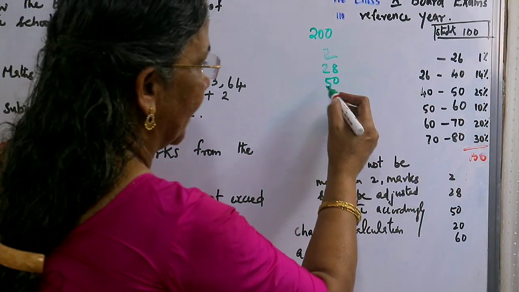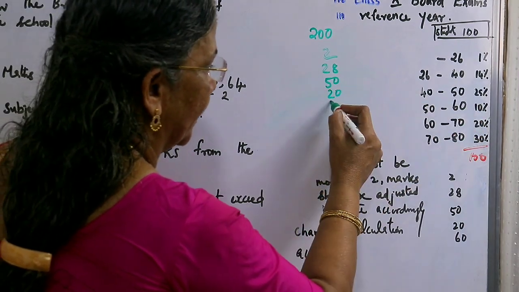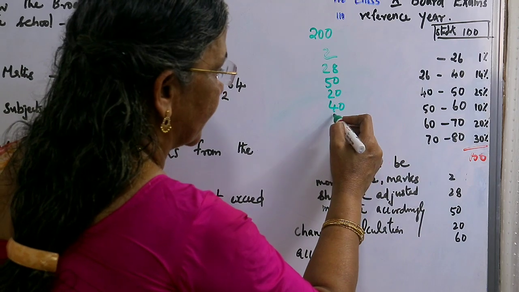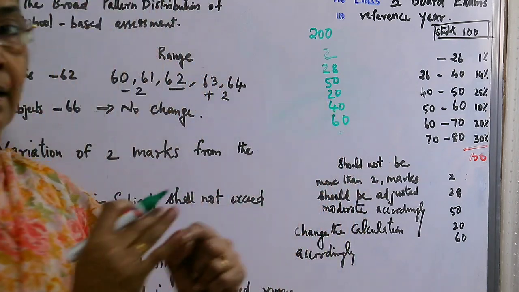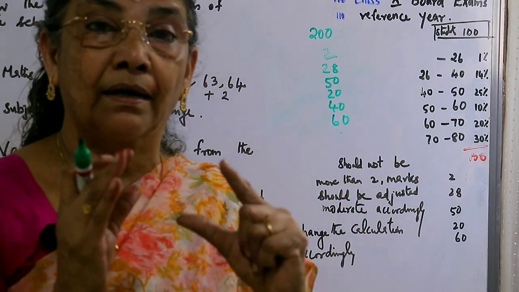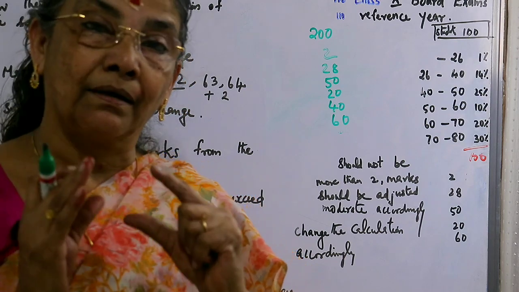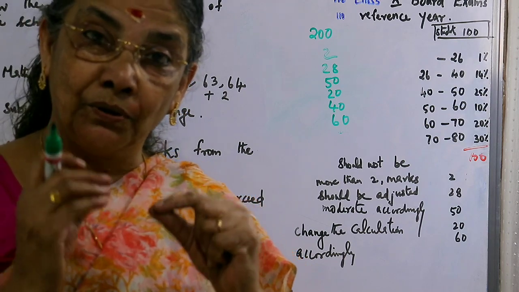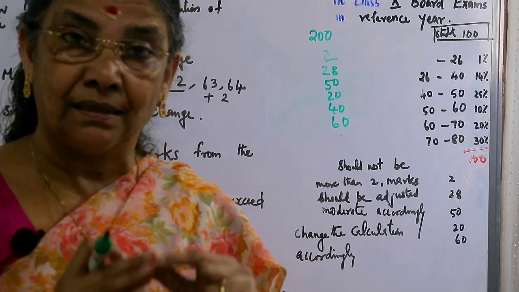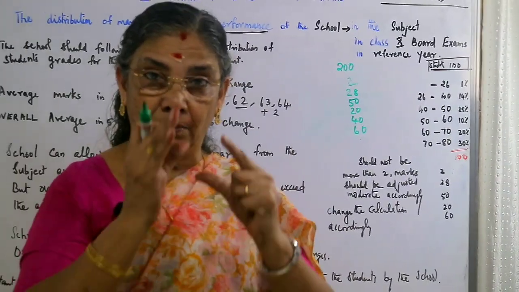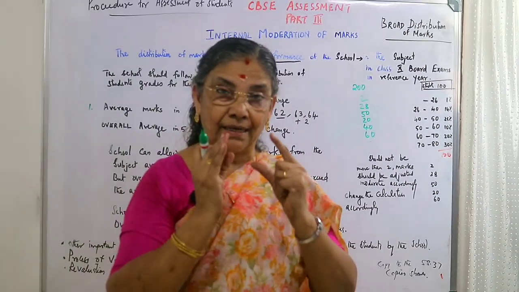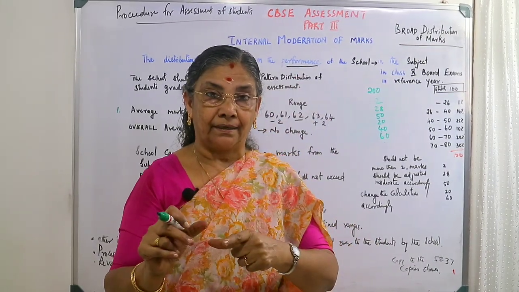Then 10 means 20. Then 20 means 40. And 30 means 60. This should be the mark pattern, the distribution of marks according to your assessment. What the school has assessed, the marks should fall under this way. This should be the category of the result. While we are assessing, that should come like that.